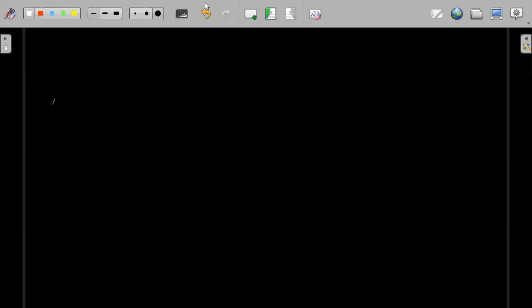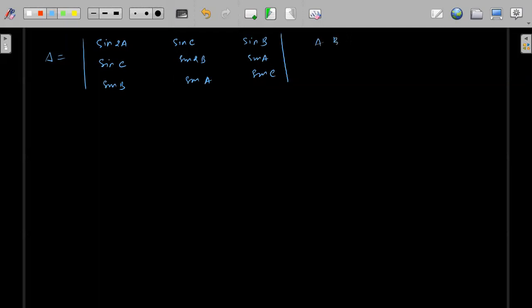So write down delta is equal to the determinant with rows: sine 2A, sine C, sine B; sine C, sine 2B, sine A; sine B, sine A, sine 2C. Where A, B, C are the angles of a triangle. You have to find the value of this determinant. Okay, solve this.